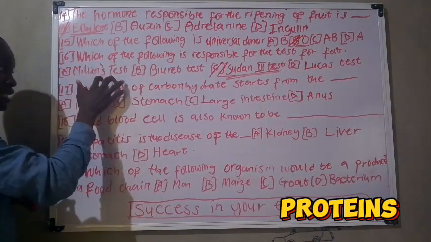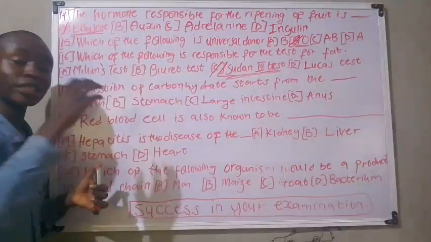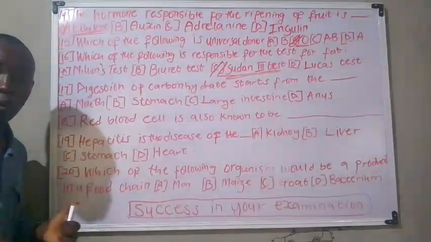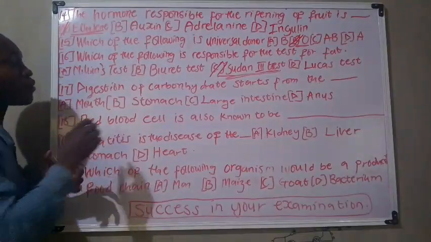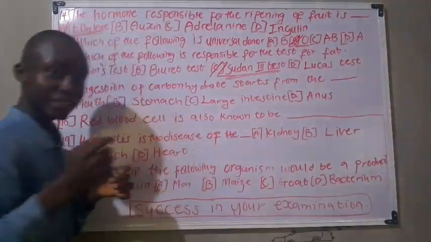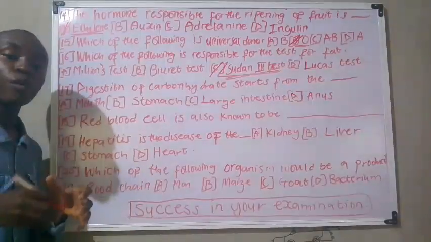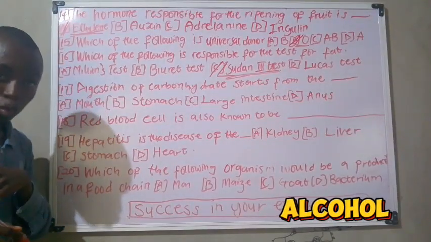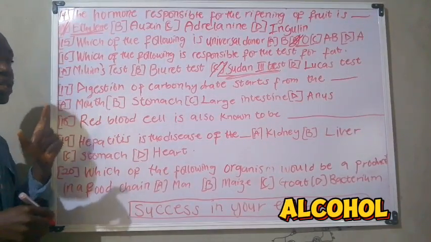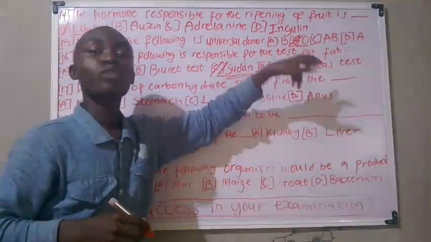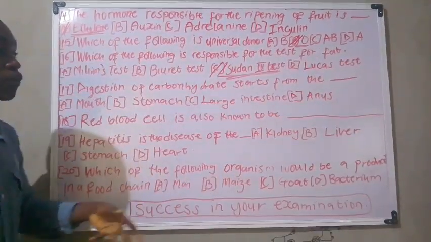That should be noted. While for option D, Lucas test is responsible for the test of alcohols. That should be noted.